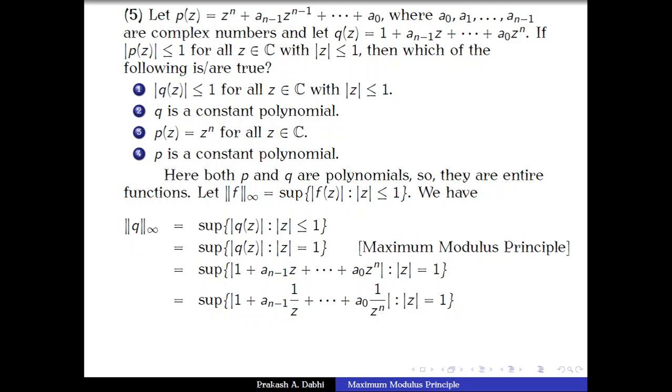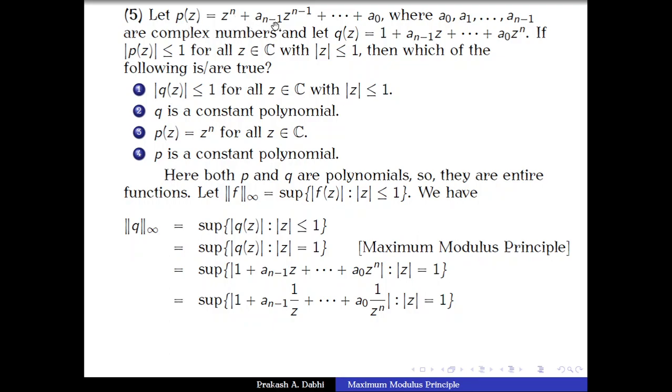So it is a constant polynomial, and that means a n minus 1 up to a naught, these constants all have to be 0. So q of z is 1. If all these constants are 0, then the form of p(z) is z power n.